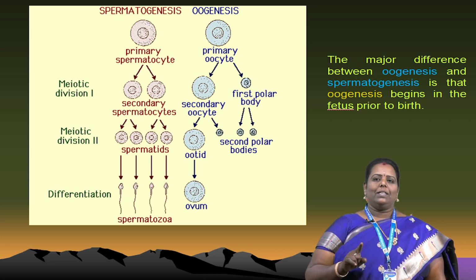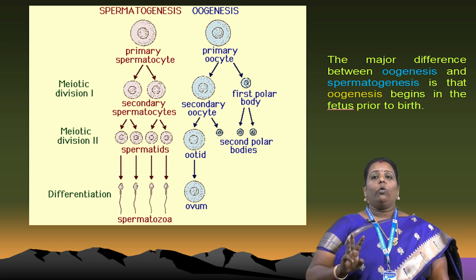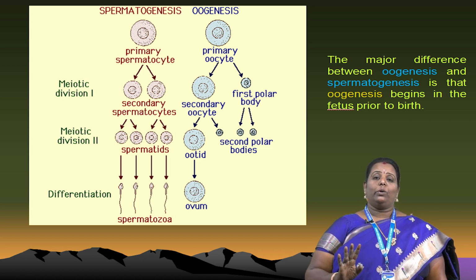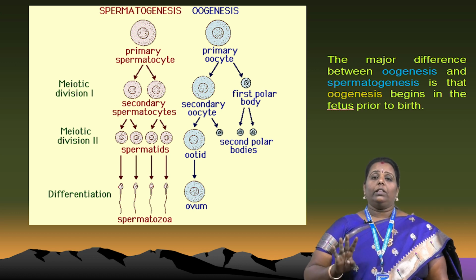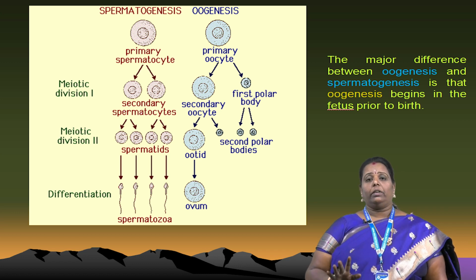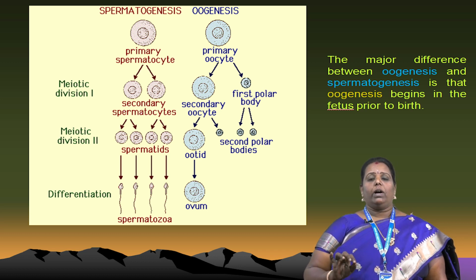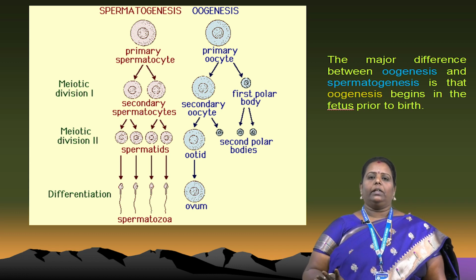But in spermatogenesis, with the second meiotic division, four spermatids are formed. These differentiate into four spermatozoa, otherwise called sperm, and each spermatozoon contains a single nucleus, that is n. That's very important.